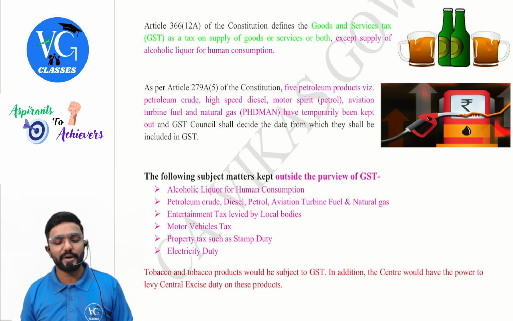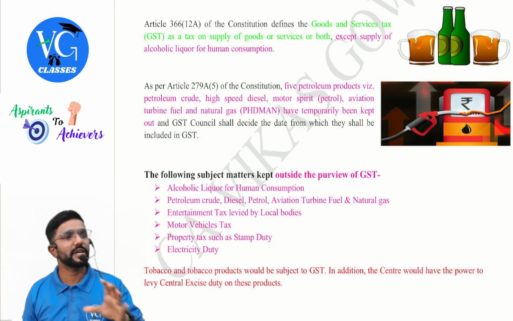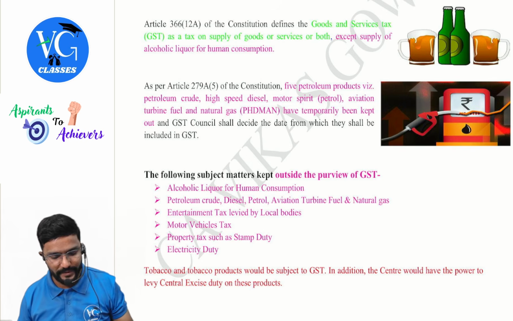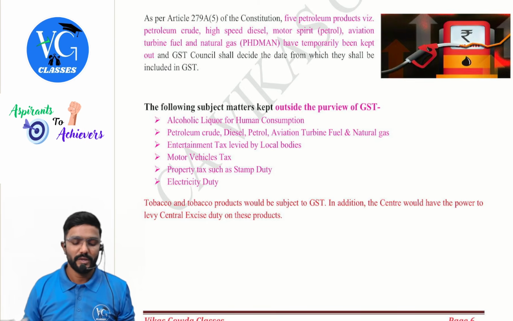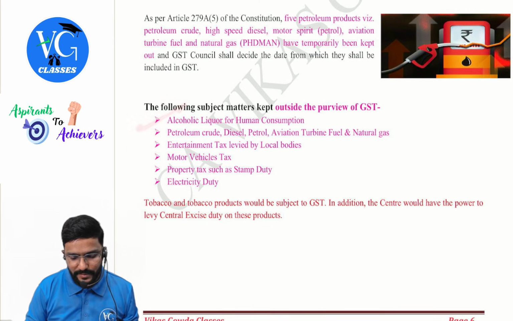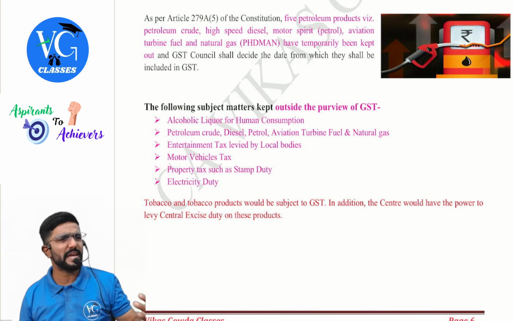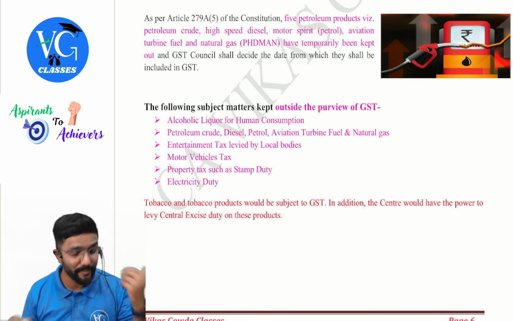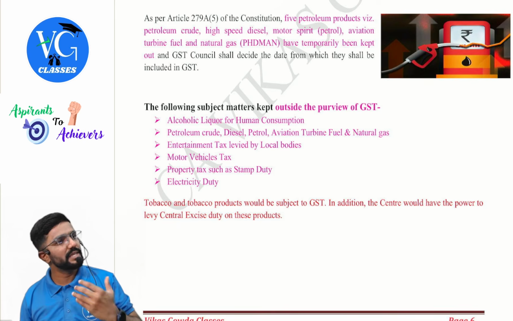So on these products, still states have the right to levy the taxes, guys, whichever was levied before GST. It is continued to be levied. The following subject matters have been kept outside the purview of GST. What are those? Alcoholic liquor for human consumption, then PhD man, entertainment tax levied by local bodies, motor vehicle tax, then property tax such as stamp duty and all, whatever you pay when you buy properties. Then electricity duty. Sir, on this, is GST levied?